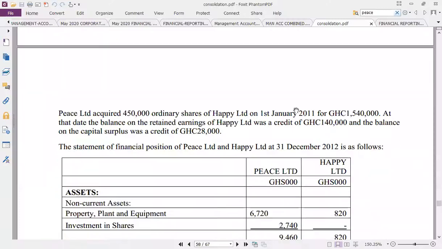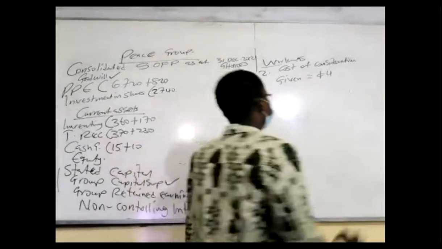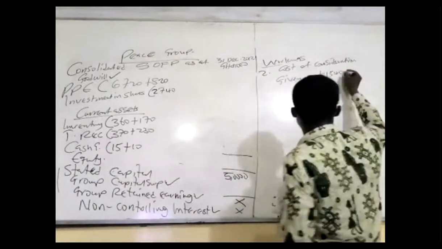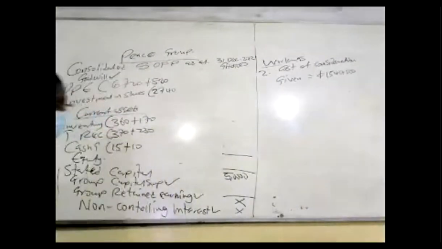How much did the parent pay? We paid 1,540,000. So that is it. It is given.